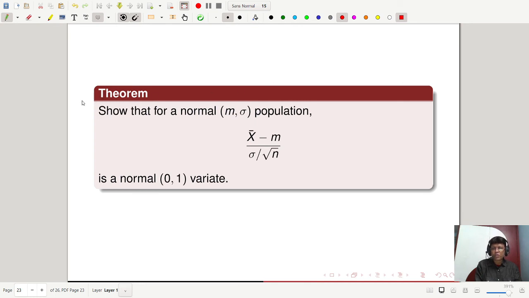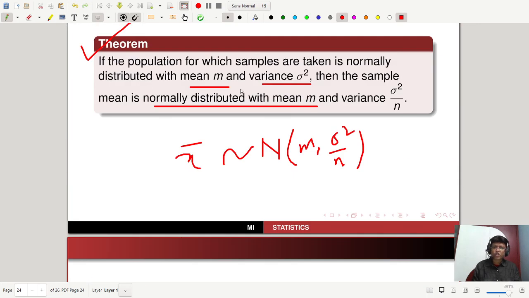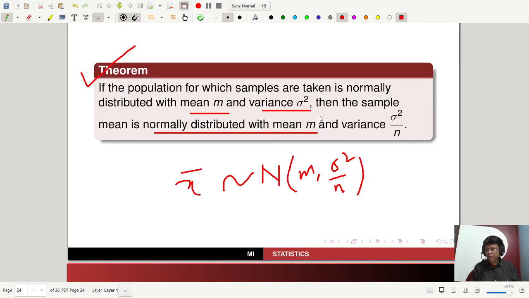Now there is a theorem. You can try this, please, all of you. This theorem can be proved by characteristic functions also. I'm just giving you a hint, because the characteristic function determines the distribution uniquely. Yes, there is a theorem: the characteristic function determines the distribution function uniquely. So that is why you can use characteristic functions for proving this theorem. So a proof is required for this theorem.